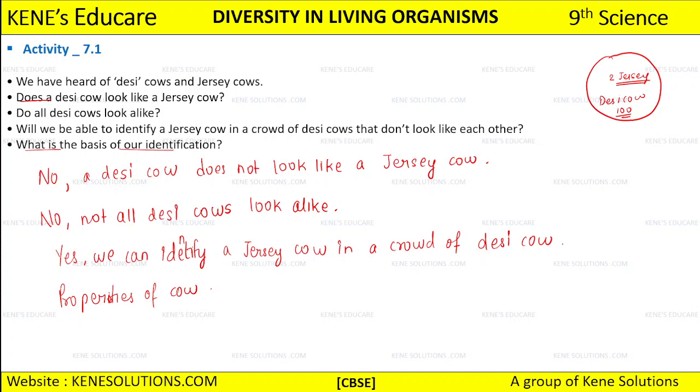Now if I have to explain you here, see, whenever we see something that is correlating, first of all what we do, we come out with the similarities that Jersey and the desi cow both are having. So first we are going to see the similarities between both of them, and then after watching the similarities we are going to have a look at the differences that the desi cow is having and the Jersey cow is having, right? So when the differences are less, we see minute differences, and when the differences are more, we see broad things.